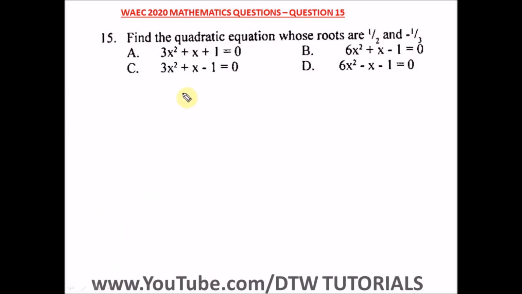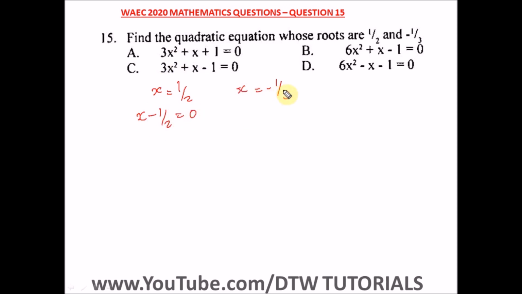Question 15 of the WASSCE 2020 mathematics past question. That's your WAEC 2020 exam. It says find the quadratic equation whose roots are 1 over 2 and minus 1 over 3. Okay, whose roots are this? We have x, so it means x is equal to 1 over 2 and x is equal to minus 1 over 3. So from here, take this 1 over 2 to this side. We have x minus 1 over 2 is equal to 0.